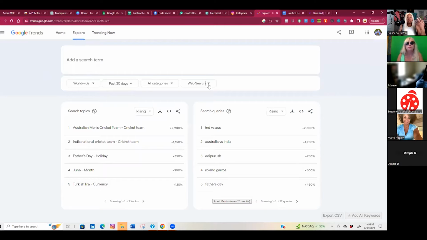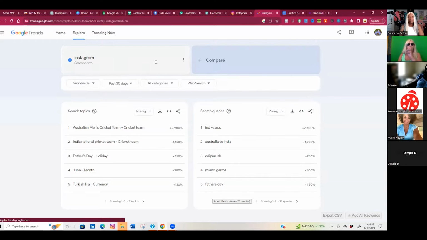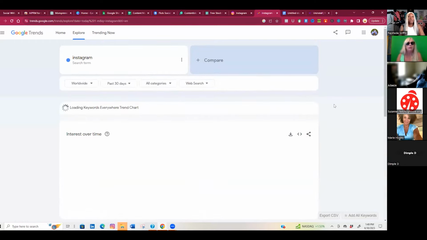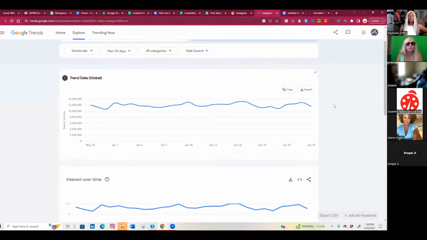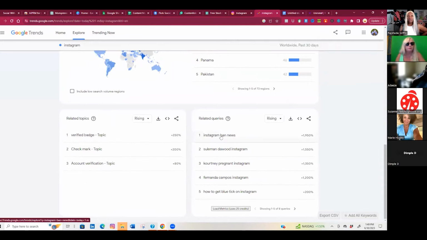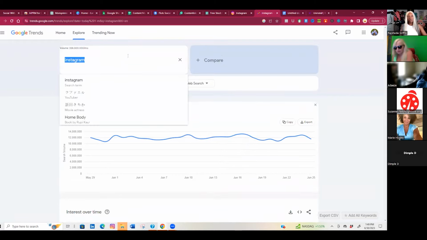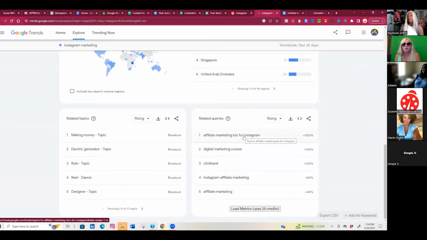And then you can see what's trending for the web and what's trending for YouTube, what's trending for shopping, what's in the news. Okay. So if I type in Instagram, I'm just going to type in Instagram and I'm seeing what comes up. So if you scroll down, I see that they're talking about Instagram banning news. Courtney's pregnant. I don't care about that. I don't know who none of these people is. Normally they're talking about accounts, right? So for me, I need to be more specific. So I'm going to say Instagram marketing.